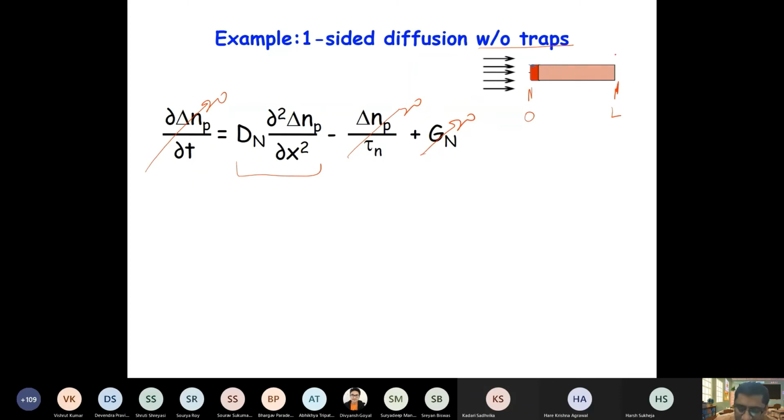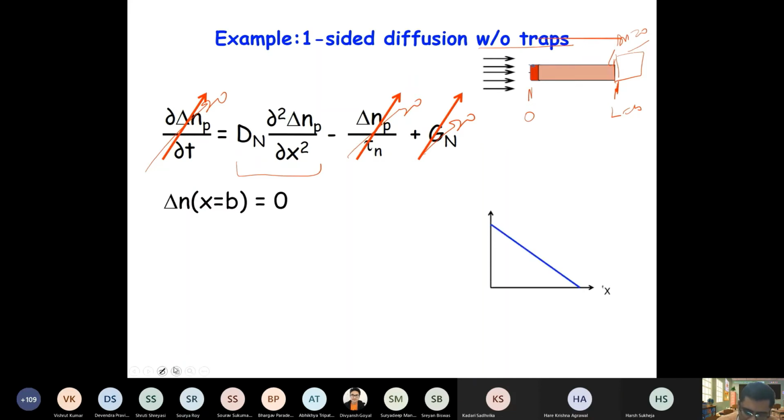At this length there is some contact here, right? At the contact, these minority carriers have to go to 0. Delta n or delta p has to go to 0. So this contact defines the boundary condition, and this L is actually equal to b. At x equal to b, delta n will be 0.